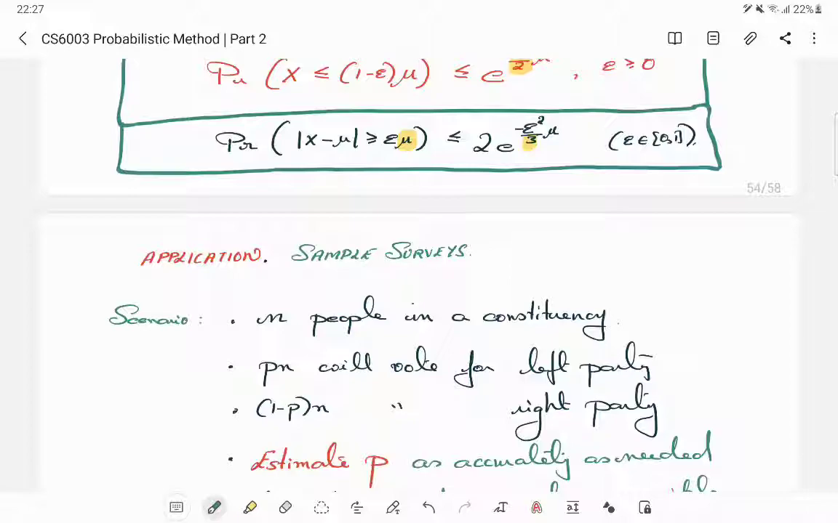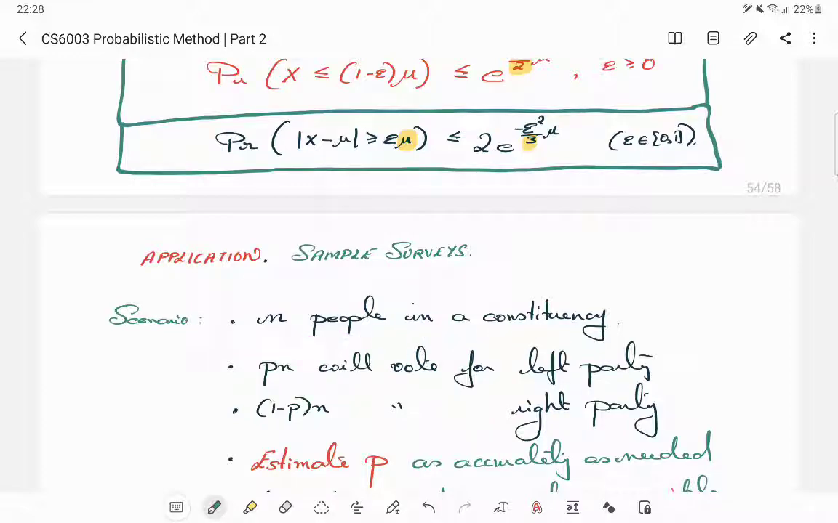Now in the remaining part of this lecture, we would see an application of the Chernoff bound. In fact, we will work this application with both the Chebyshev bound and the Chernoff bound to see what is the difference. This application is from sample surveys, especially around election time. You do a lot of surveys to predict which party would win. We are taking the most abstracted, simplistic version of that scenario.